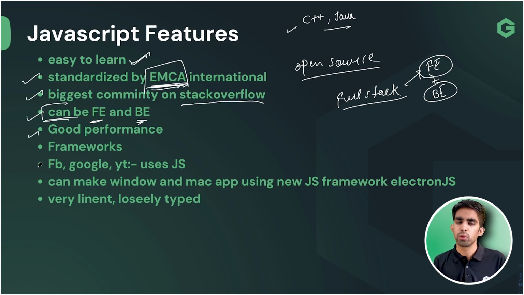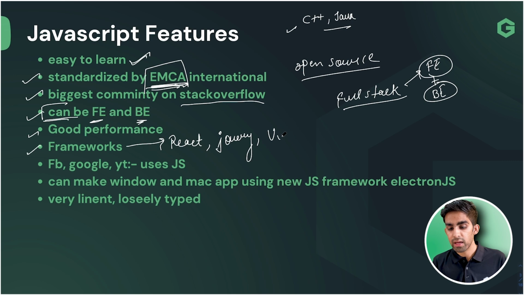Obviously, the next one is good performance, easily understandable. It is going to perform well because it runs on the browser. We will see that as well. This particular language has so many frameworks, team. I hope you have heard about these frameworks as well. React.js is very popular. Previously, before React.js, we had jQuery, which is also very popular. We have Vue as well, and Electron as well. So these frameworks are very important, team.